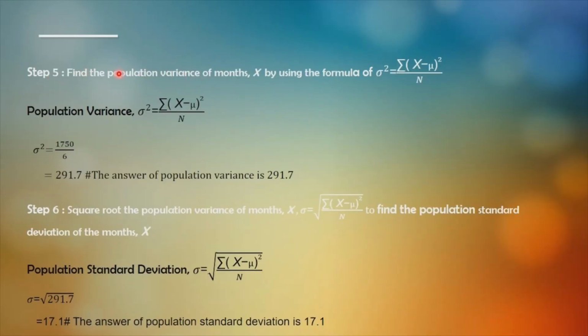And then step 5. So you want to find the population variance now. We must use this formula already given to us. So we totaled up everything, right? 1750 just now. And then we have the cumulative frequency, which is 6. So you will get the answer 291.7. And then step 6 is to find the population standard deviation. You use this formula over here. And then just square root the answer from before, 291.7 square rooted equals 17.1.